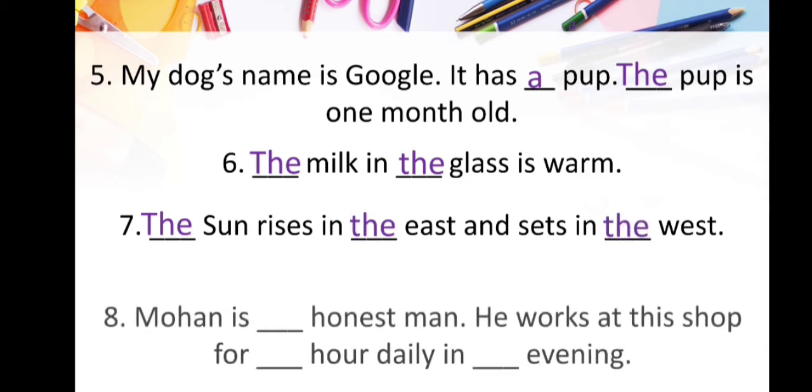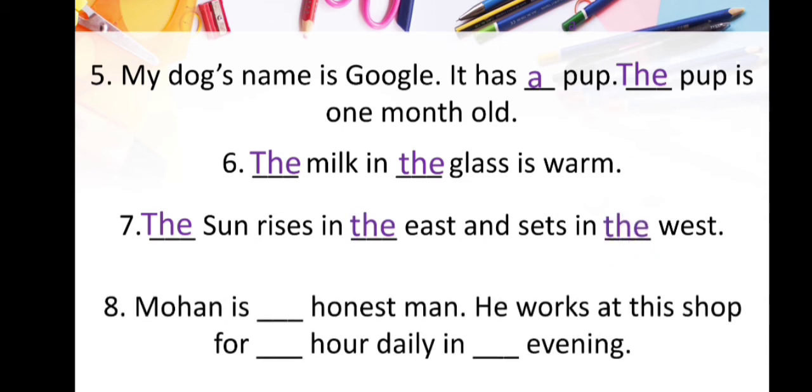The next sentence is Mohan is dash honest man. He works at a shop for dash hours daily in dash evening. Here in the first blank the word is honest, and this word starts with the sound of vowel.